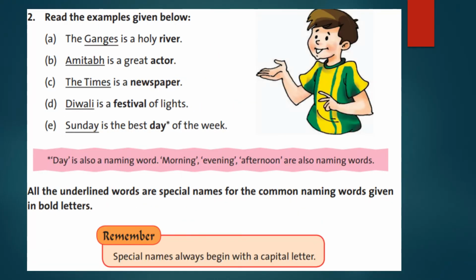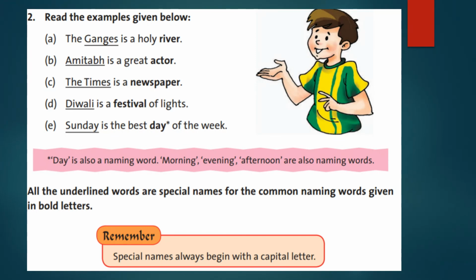So children, let us go to the next exercise. Read the examples given below. The Ganges is a holy river. Amitabh is a great actor. The Times is a newspaper. Diwali is a festival of lights. Sunday is the best day of the week. Here some words are underlined and some words are written in bold letters, that is dark color letters.